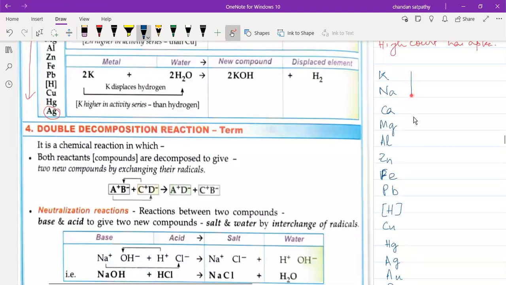And when we go down in the reactivity series, reactivity decreases. So remember that the more reactive elements will displace the less reactive elements.